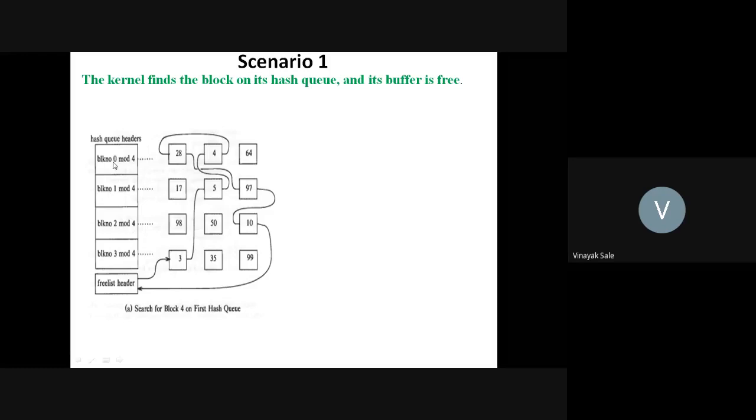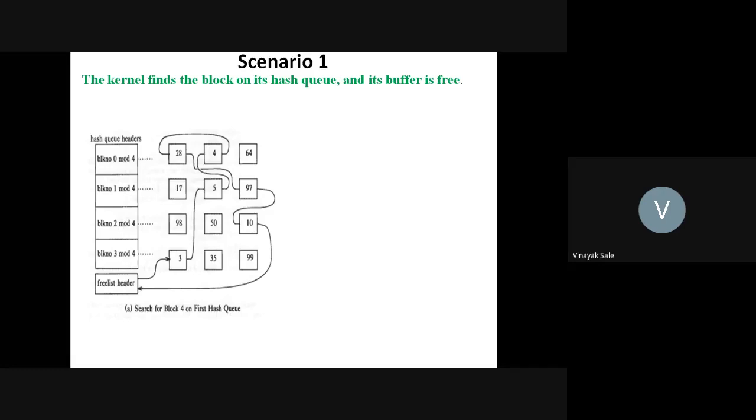We have taken 4 blocks as a hash queue, and here we have taken block 0. Here 0 indicates that if we divide a number by 4, it gives a remainder of 0. Then here remainder 1, remainder 2, and remainder 3.